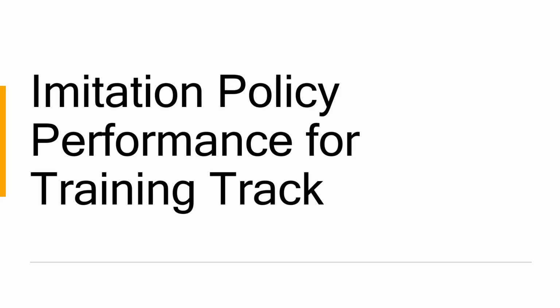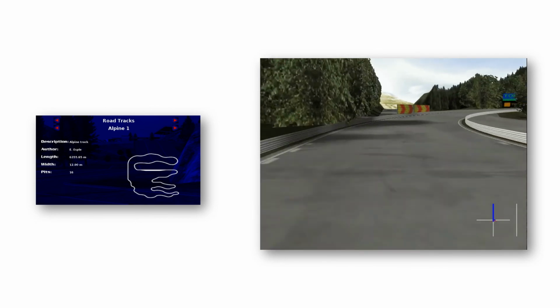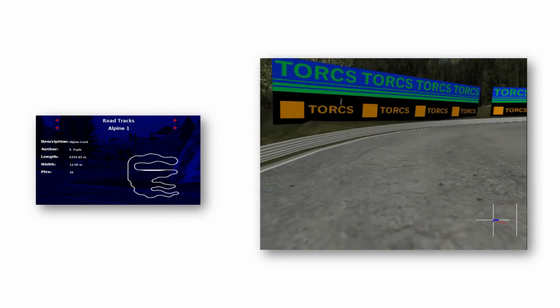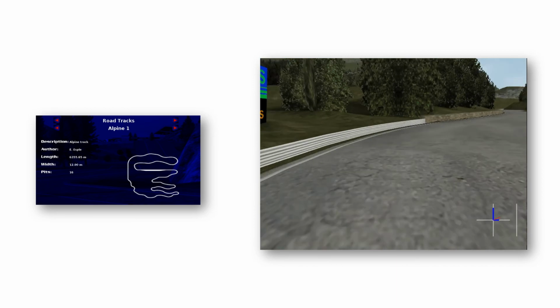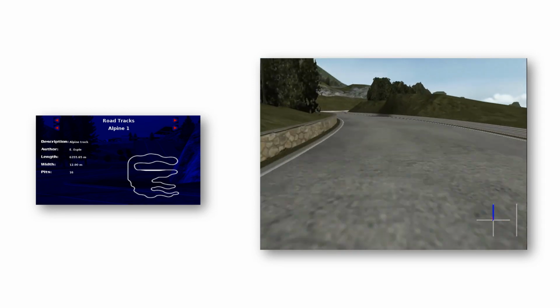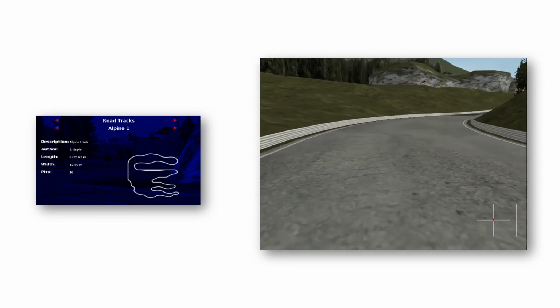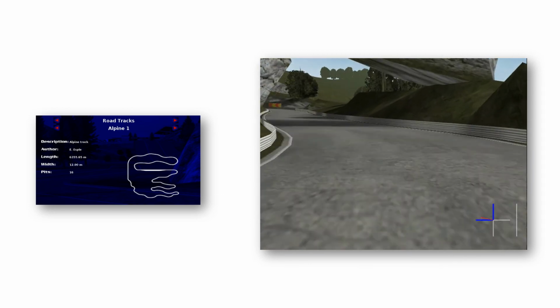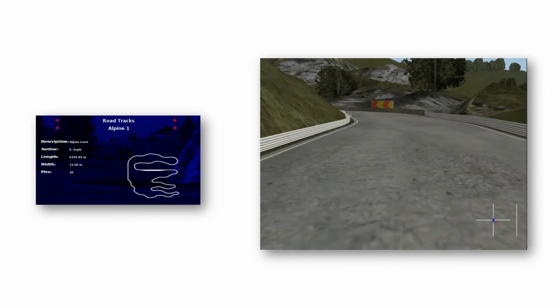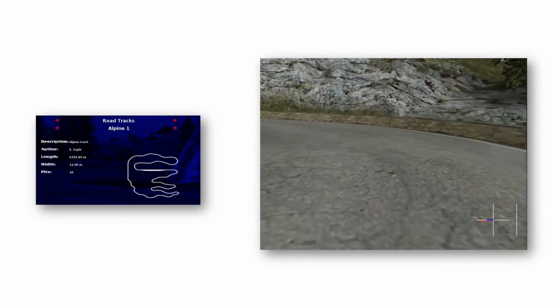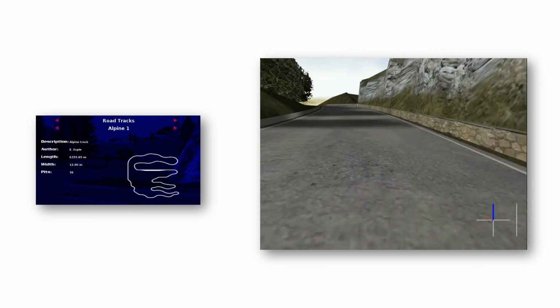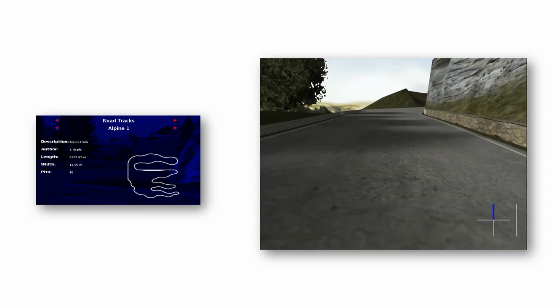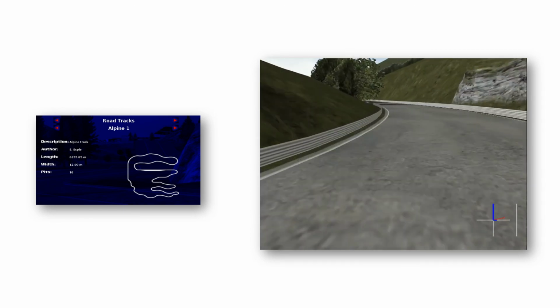Now let's have a look at the performance of our imitation learning agent on the training track. All the training for the imitation learning agent is done on the track called Alpine 1. As can be seen from the visualization, the learned policy is very close to the expert-like policy. Using the learned policy, we're able to finish multiple laps of this track successfully. The main reason for choosing this track for learning is to cover a large part of the state space owing to steep curves in this track.